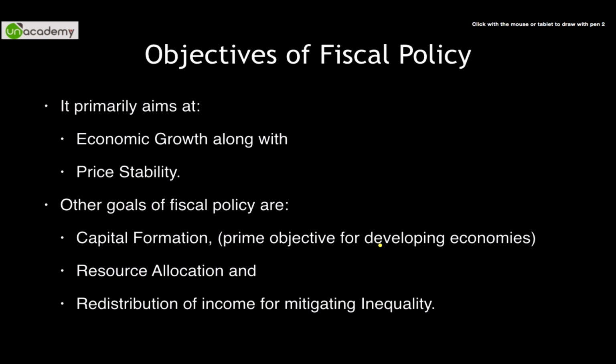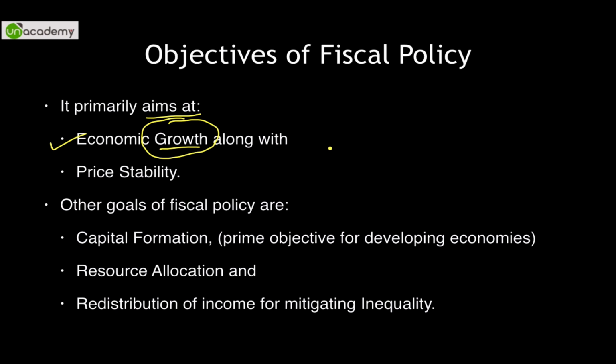Now, what is the objective of fiscal policy? Why is something like fiscal policy implemented? The aim of fiscal policy is economic growth. How do we grow economically through fiscal policy? As you know, the government imposes all forms of taxes on the citizens of India, on the companies of India, on trusts of India, on every person in India.